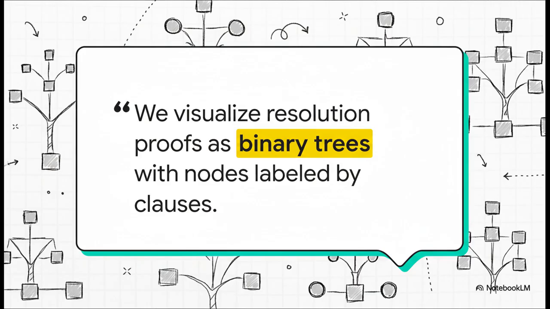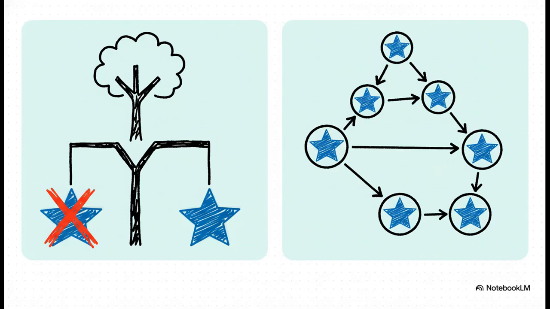He wasn't looking at the kind of general resolution we use today. He was only analyzing what's called tree-like resolution. And this slide really shows you why that matters so much. On the left, you've got the tree-like structure from Haken's paper. Think of it like this: if you figure something out, a new clause, you can only use it once on any single line of reasoning. But then look at the right. That's how modern SAT solvers actually think. They use a structure called a directed acyclic graph, or a DAG. And this lets them do something amazing: clause learning. They can discover a new fact and then reuse it over and over again. It's way more powerful, and Haken's proof simply doesn't apply to it.